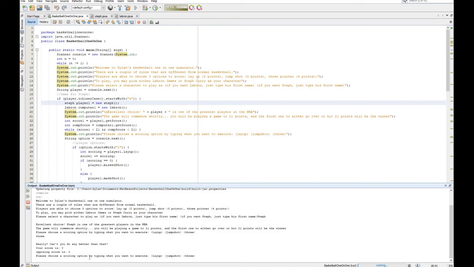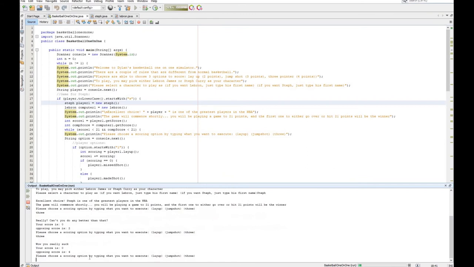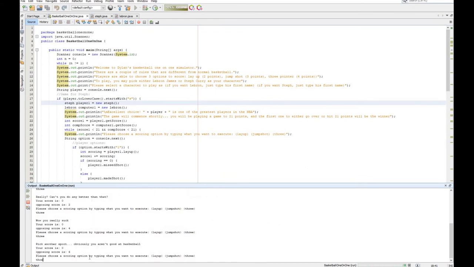And then it keeps on going until 21, so I'll just keep on picking 3 until, boom. Okay, so I finally made points. I made a 3, which is 4 points. Gives me a different voice line finally. And I'm just going to keep on going until we hit 21.